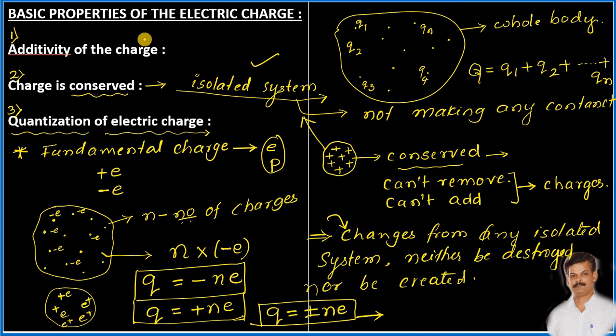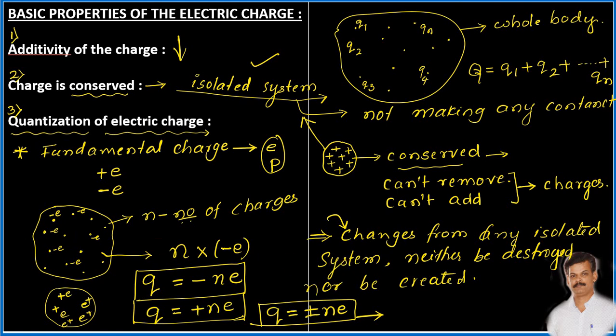Along with the properties you have already studied, you have to consider these 3 special properties. Then only you will get full marks. Simply writing that like charges repel and unlike charges attract each other is not sufficient. You have to write these properties also, along with the equations I have explained here.